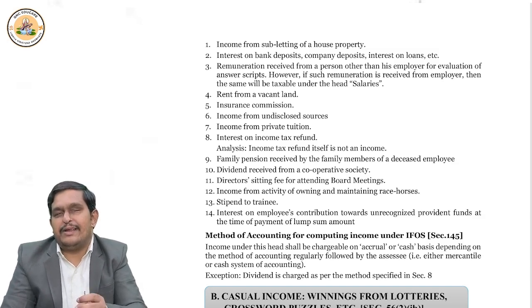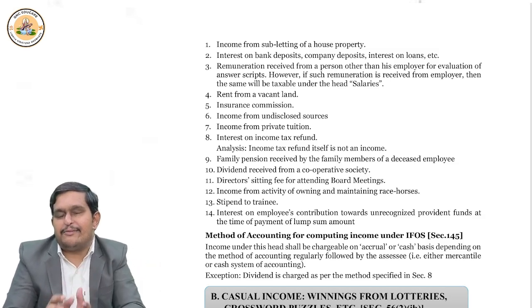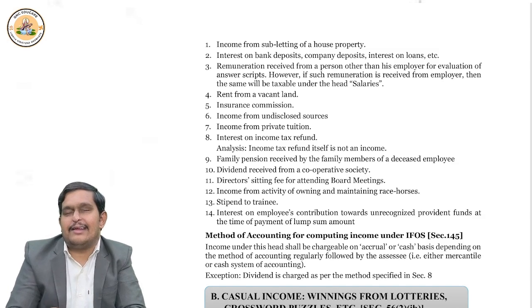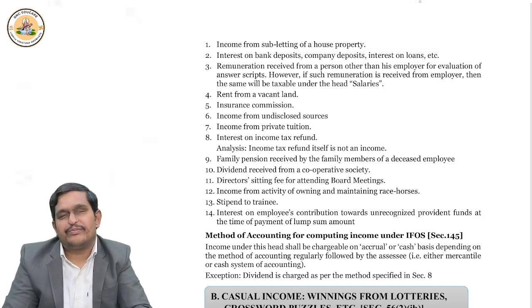Please remember family pension. Look, an employee who gets pension is taxed under salary. But if it is family pension, then it is taxed under income from other sources. This way you are supposed to remember the topics. Now I'll tell you one more thing. Winnings from lottery are taxed under other sources under section 56 subsection 2.